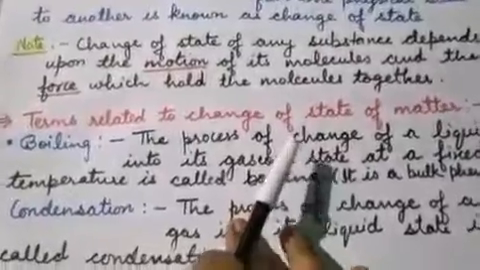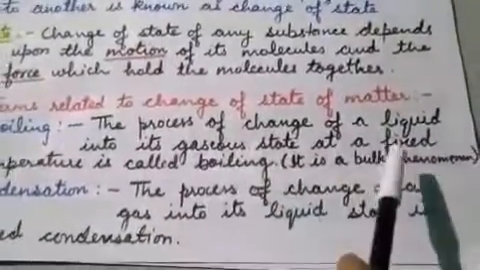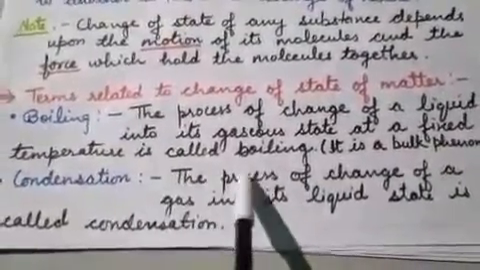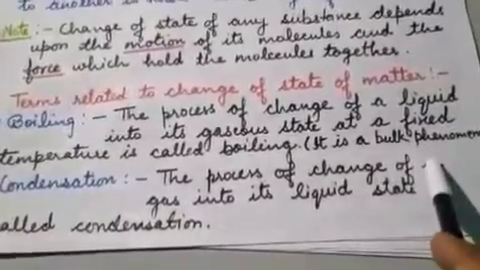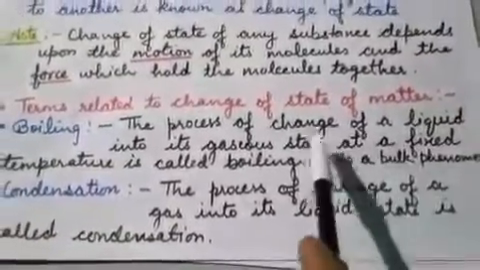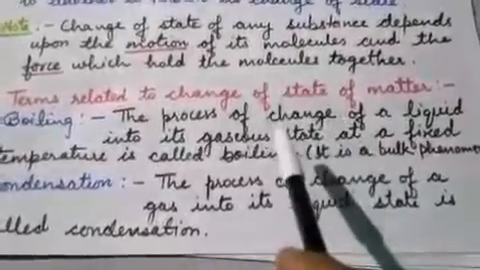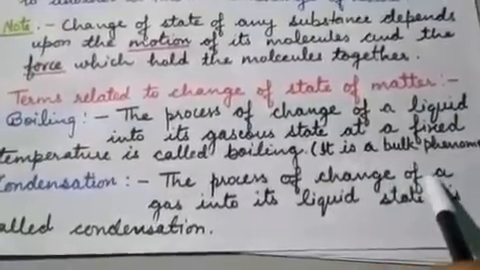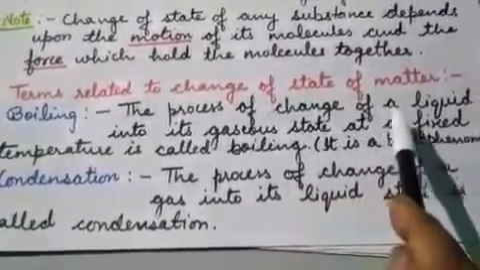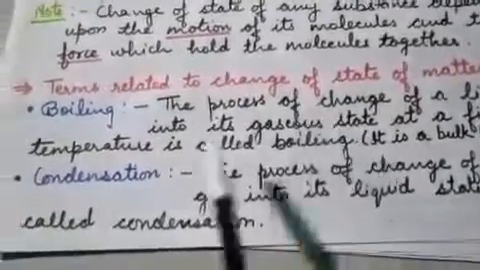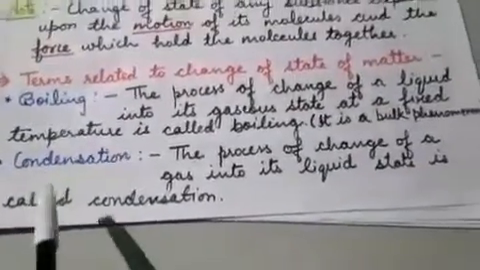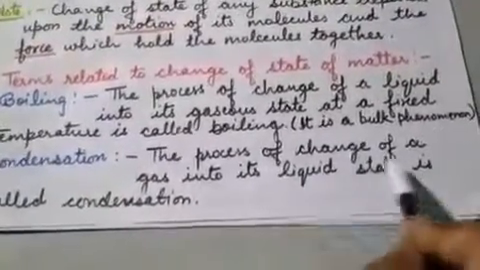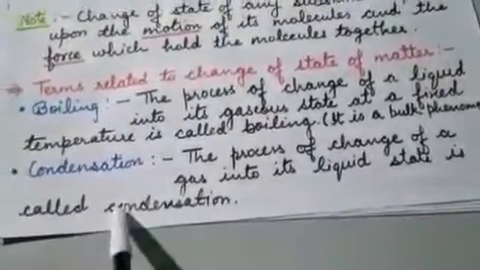The first is boiling. What is boiling? The process of change of a liquid into its gaseous state at a fixed temperature is called boiling, and it is a bulk phenomenon. What do you mean by bulk phenomenon? It means it occurs in the whole liquid. So boiling occurs in the whole liquid, okay, so that's why it is a bulk phenomenon. So it is the process of change of liquid into the gaseous state. Now the next topic is condensation. What is condensation? The process of change of a gas into its liquid state is called condensation.